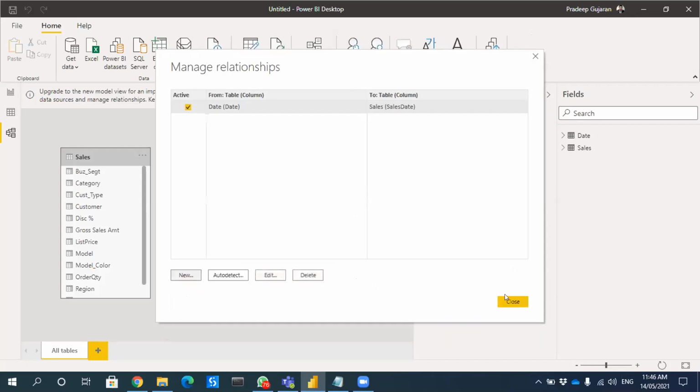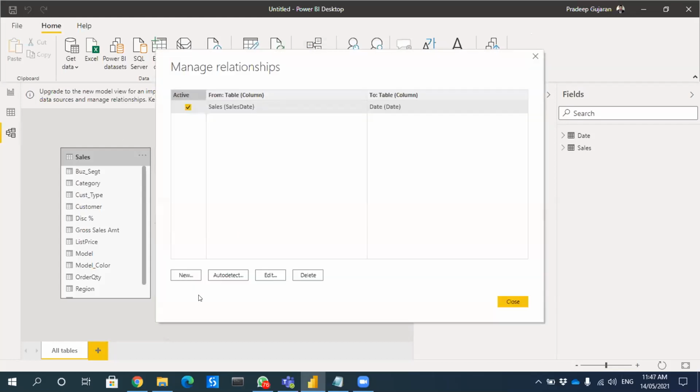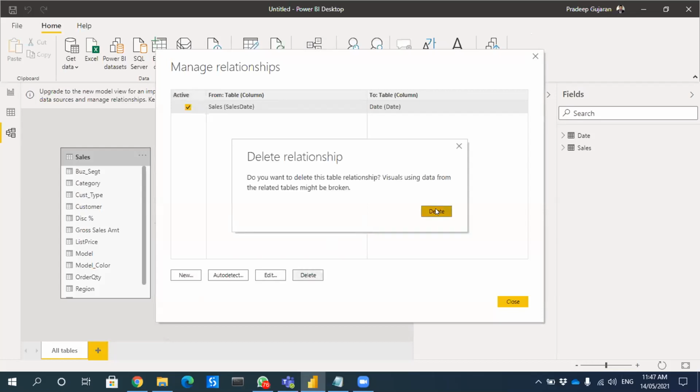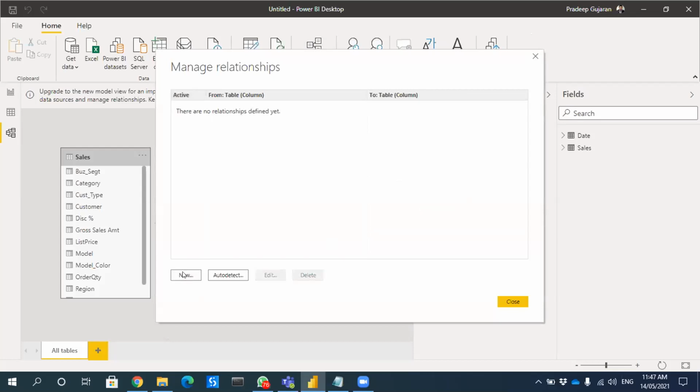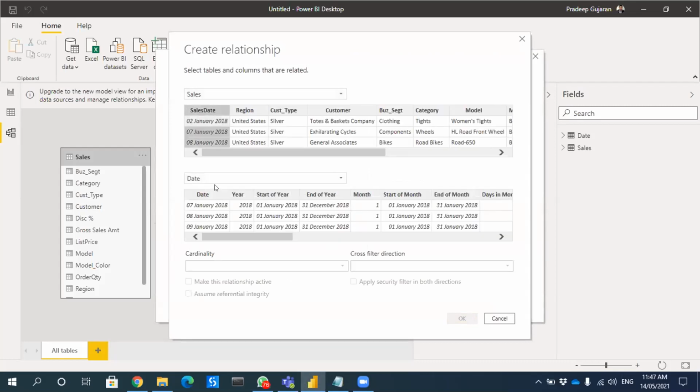So when you click on it, it will create the relationship. Can we do the reverse, sales first and the date next? Yeah, you can do anyway, whichever you want. See, if I take the sales first and the date, when I click both, it will show many to one instead of one to many, because this has many rows, which correspond to a single row.